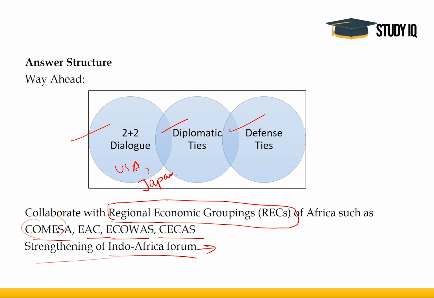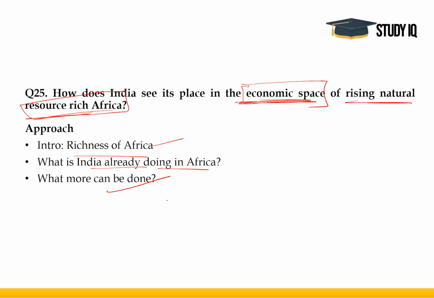This is an answer which you will not be finding in any textbook. You will have to formulate it on your own. To make your answer better than others, you just have to break your answer into two or three parts: what India is already doing and what more can be done, because the question is not very clear about what it is exactly trying to ask. It's an essay type question almost, but in order to accommodate a number of points, you have to break your answer. That will make your answer look much better compared to others.